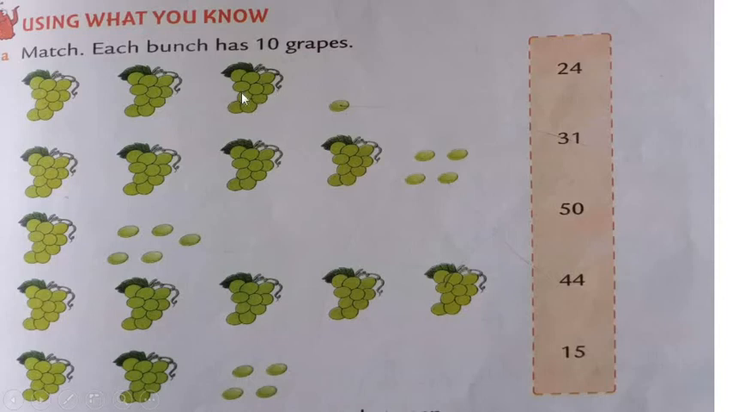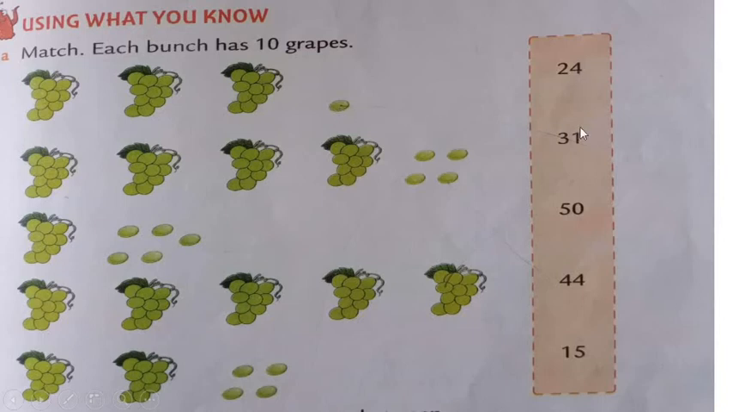Look, we have to match the bunch of grapes with given numbers. Have you seen what they have written? Each bunch has 10 grapes. Means this is the bunch of 10 grapes. Okay? So how can we count this? This is the bunch of 10. So 10 and 10, 20. 20 and 10, 30. 30 and 1, 31. So we can say that this group is number 31.